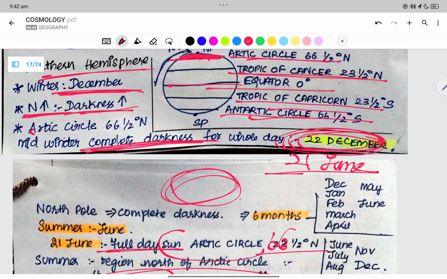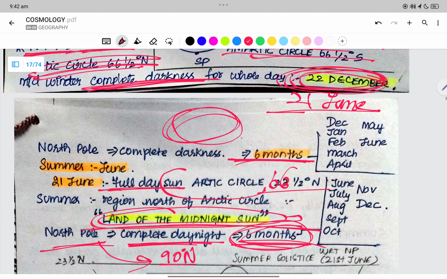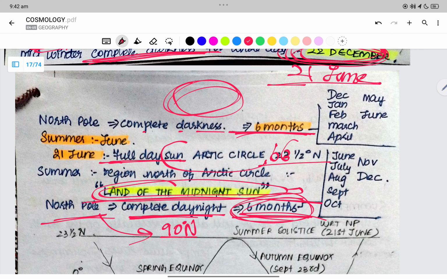So we say that the Arctic is northern hemisphere. December it is winter for them, right? So winter is complete darkness in December. Here it is dark, right? Then we have complete summer, complete brightness on 21st June. Land of midnight sun.